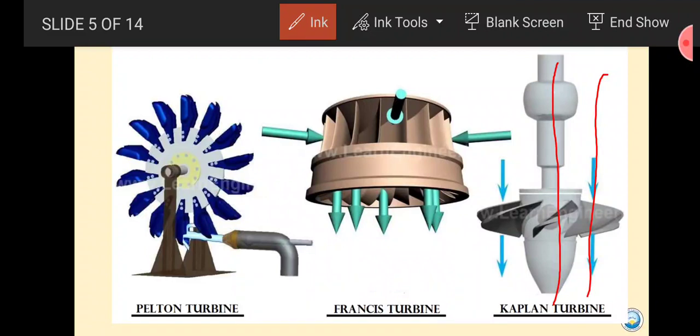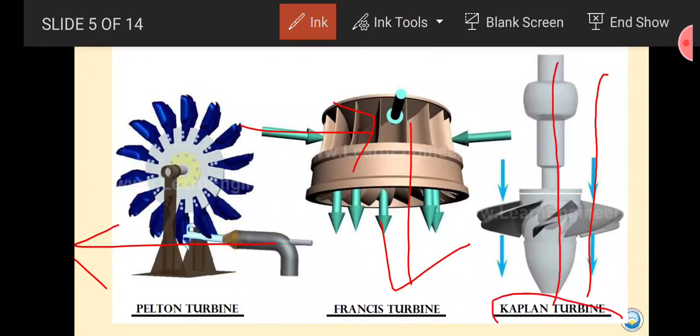As you can see in the other two images, here water is entering radially and leaving axially. Here it implies tangential direction. But in the Kaplan turbine, which I will discuss later, you can see that water will flow parallel to the axis of rotation, and therefore this type of turbine is called an axial flow turbine.